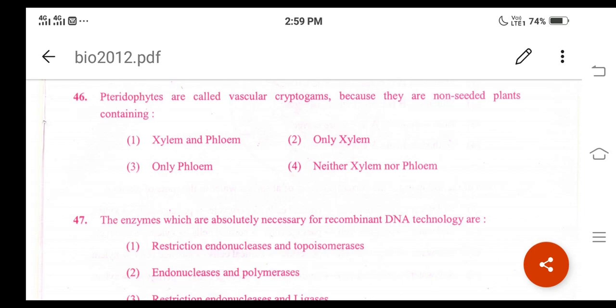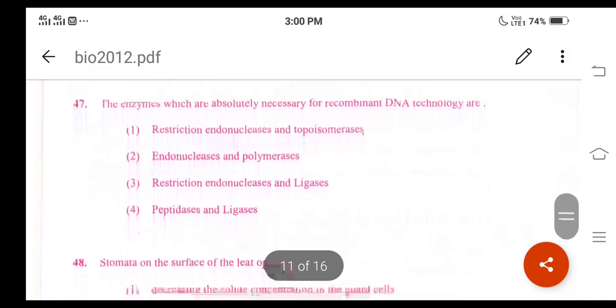This group contains mainly the algae, bryophytes, and even the pteridophytes, right? And these are spore producing plants. Pteridophytes are vascular plants, which means that these plants have xylem and phloem. These tissues are together known as the vascular bundles, right? So option 1 is the correct answer. Then let us go for the next question.